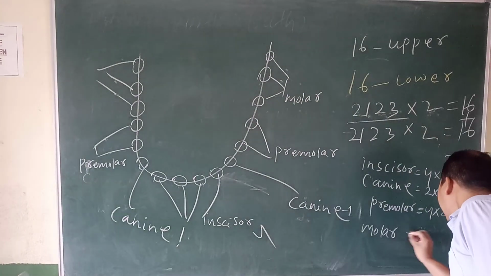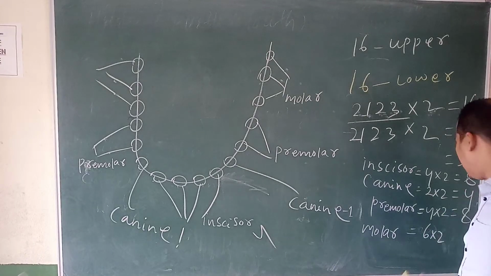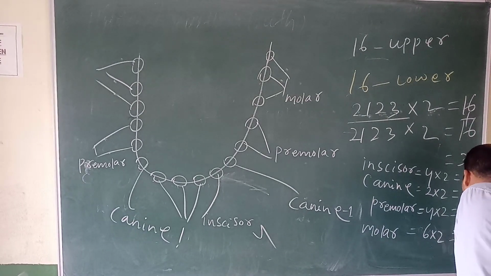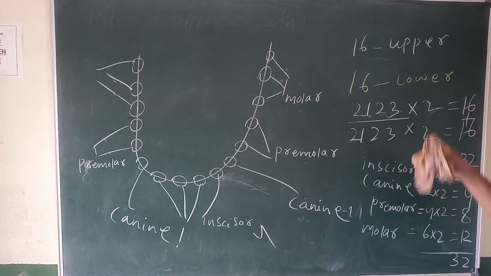If only one jaw it is 6. If you count 2 jaws, how many come? It will become 12. So you have to add this: 16, 8, 4, 12, 24 plus 8 equal to 32. Yes or no?